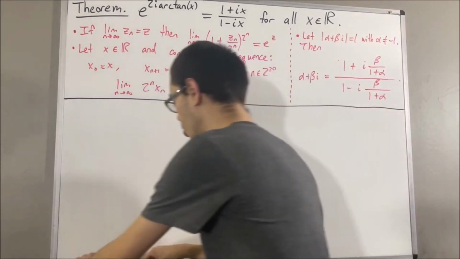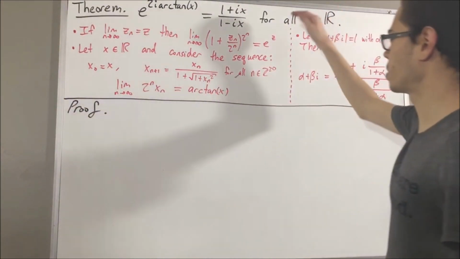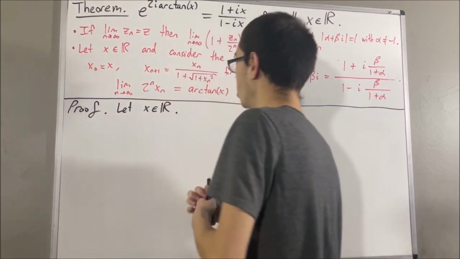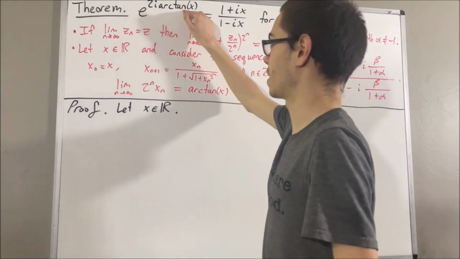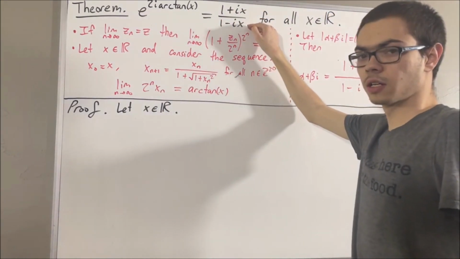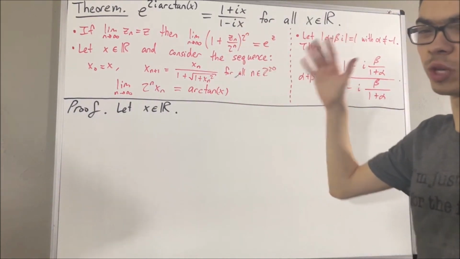Okay, so now let's get into proving this theorem. To start with the proof, let's first give ourselves an arbitrary real number x. From here, we want to prove e to the 2i arctangent x is equal to 1 plus ix over 1 minus ix. And so to start out, let's consider an arbitrary integer n greater than or equal to 0.